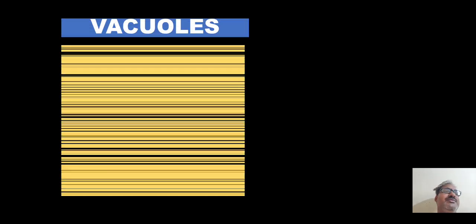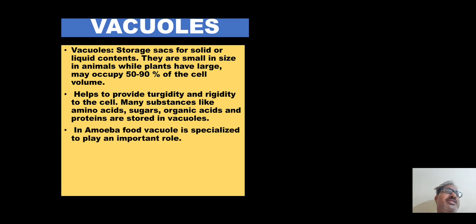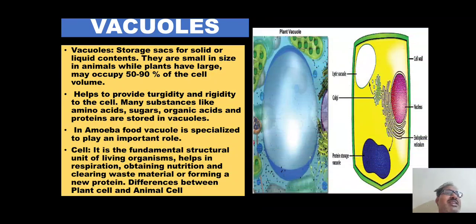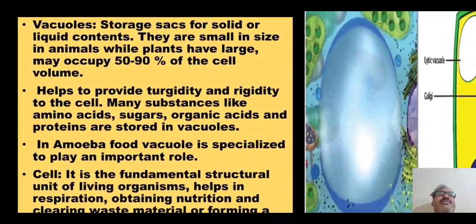Next we move to vacuoles. Vacuoles are present in both plants and animals, but their size varies. In plant cells they are bigger in size, and in animals they are smaller. Okay, sorry. So we go through the details.